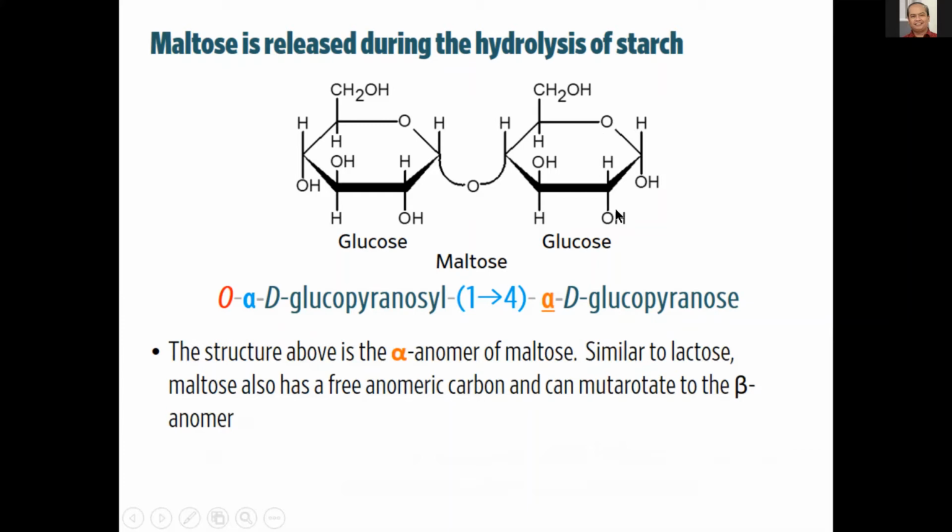And of course, the way the structure is presented here, the alpha anomer of glucose is the one that's pictured in this structure. So that's why we name the structure alpha D glucopyranose. Again, due to mutarotation, the beta anomer of this glucopyranose can also exist in equilibrium. Is this a reducing sugar? Yes, because through mutarotation, this bond can be broken and you're going to have an aldehyde that can act as a reducing agent. Okay.